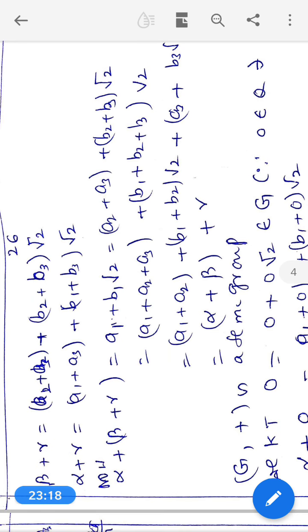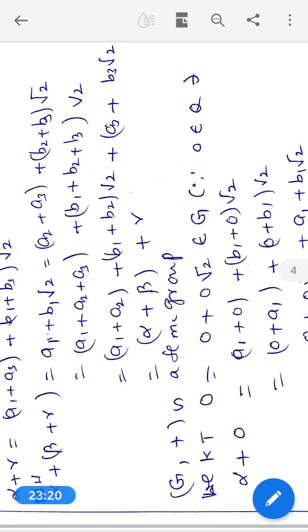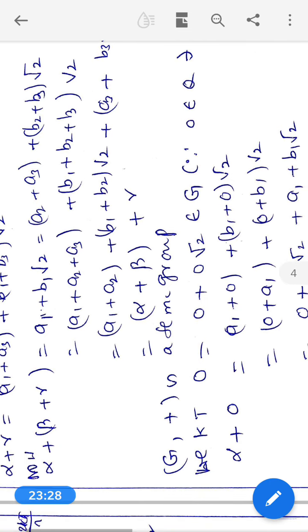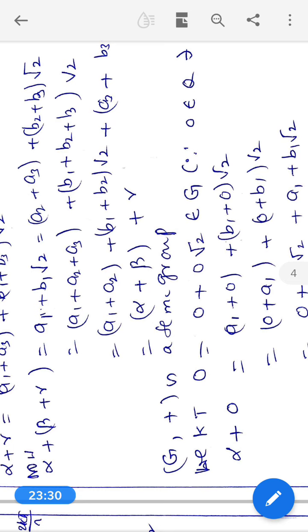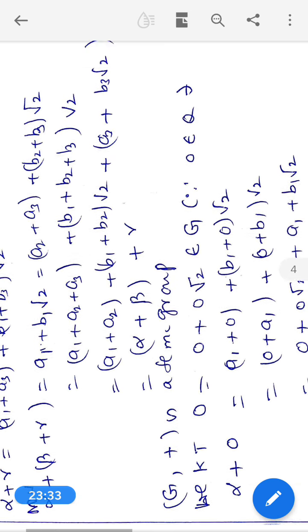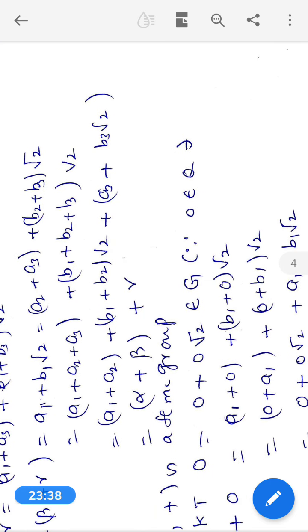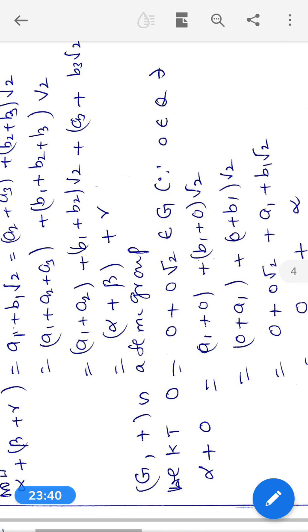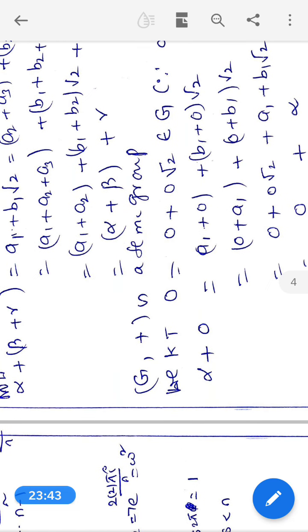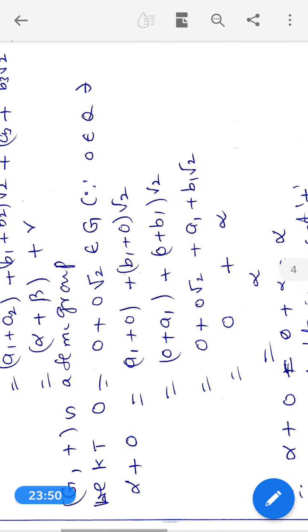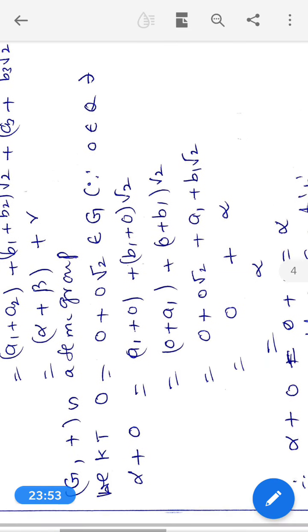plus b3 root 2 is equal to a1 plus a2 plus a3 plus b1 plus b2 plus b3 into root 2, is equal to a1 plus a2 plus b1 plus b2 root 2 plus a3 plus b3 root 2. It is equal to nothing but alpha plus beta plus gamma. Therefore, G comma plus is a semi-group. Now, we go to verifying the identity element in G.